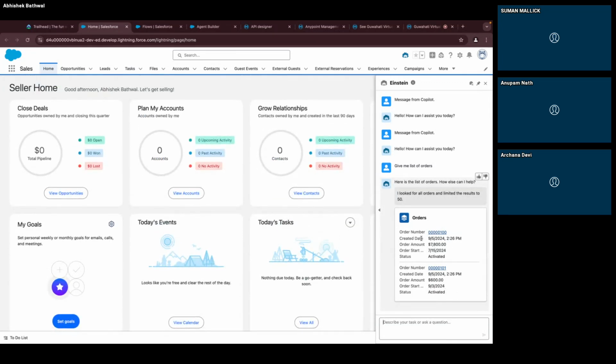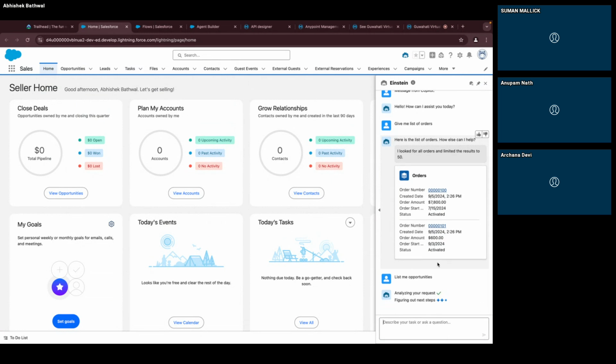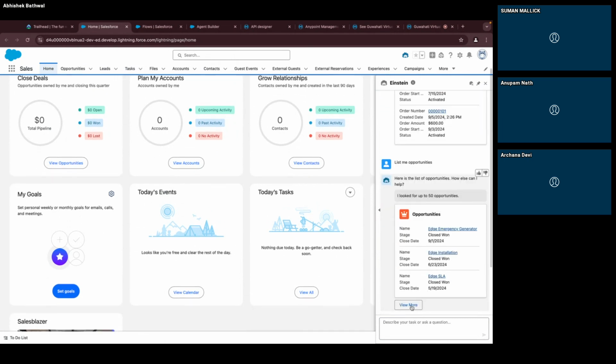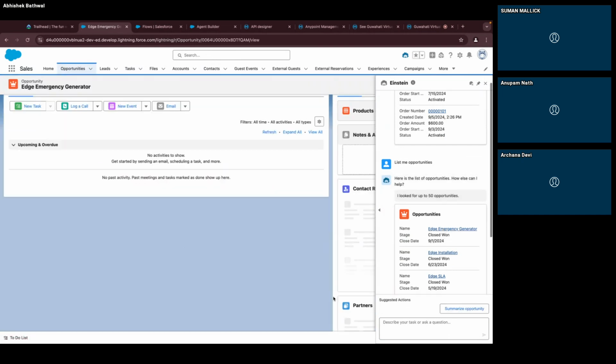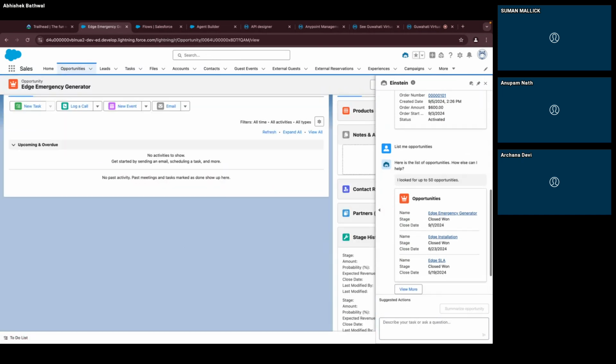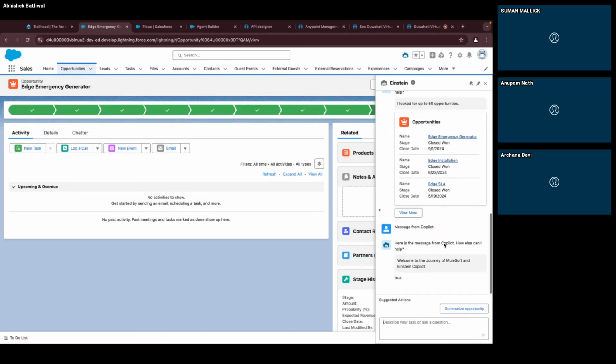So this is not just restricted like the things what we have created and connecting to APIs only, but I can ask other summaries as well, like list me opportunities. Okay. Figuring out. See, this has given me all the opportunities I have. I can also click anyone. I can open that up. Okay. Now let's try with our message again. Yep, see, now it's coming. Okay, so this is available in all your pages.